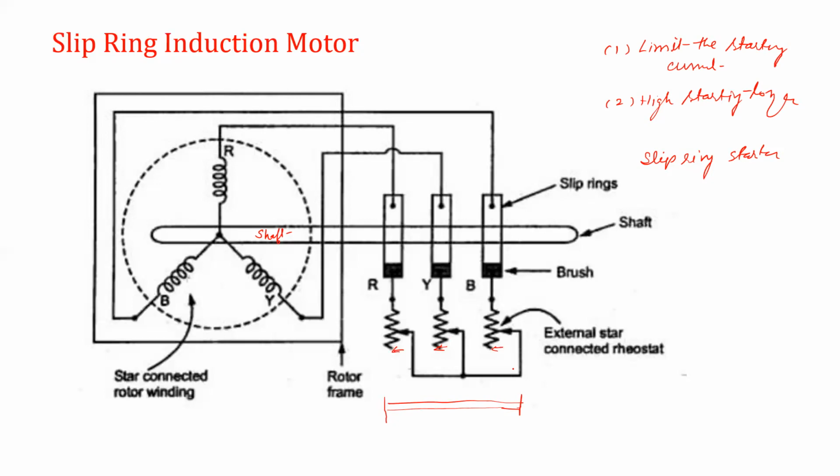So this is the construction of a three-phase induction motor. The three-phase induction motor consists of stator and rotor. The stator carries a three-phase balanced winding. This winding may be connected in star or delta. Generally, it is connected in star. It is connected in delta for small capacity, and for higher capacity, more than 10 HP, all 6 terminals are brought out to connect it to star-delta starters and different types of starters, which we will see one by one.